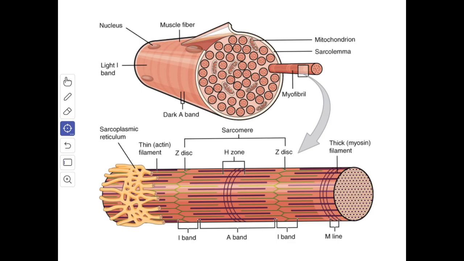The cytoplasm, or the sarcoplasm, is permeated with myofibrils that push the elongated nuclei to the peripheral position. Between the myofibrils, there is an elaborate system of membrane-lined tubes called the sarcoplasmic reticulum.